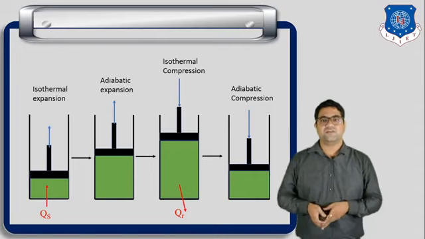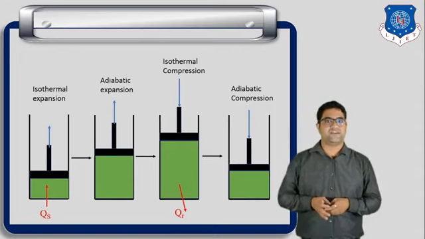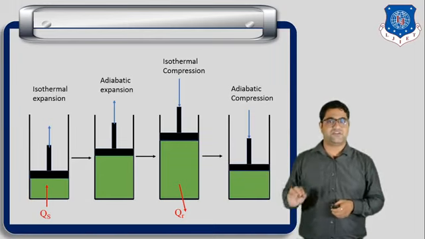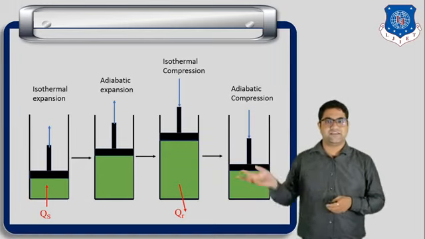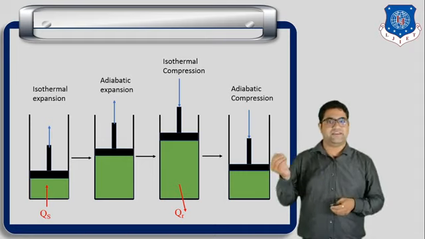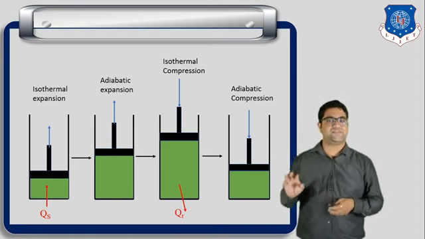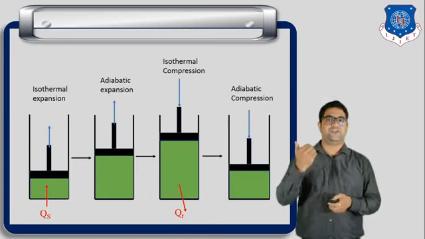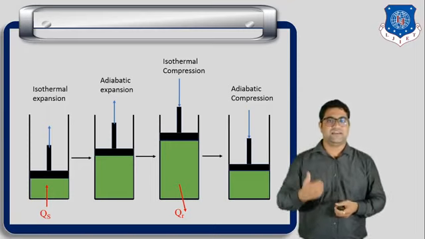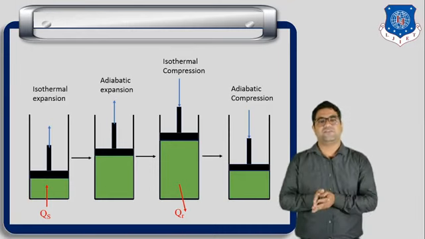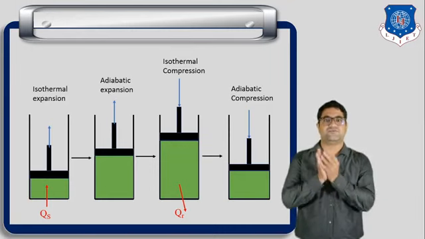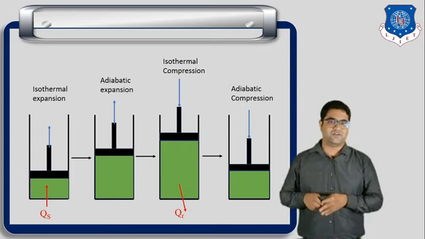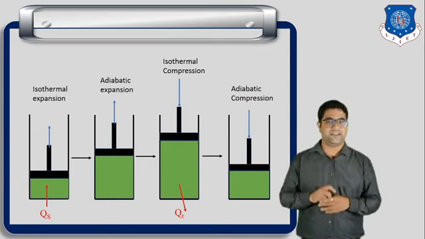From the PV diagram also you can understand this is the first process, the isothermal expansion process, during which we supply heat. The second figure shows the adiabatic expansion, during which no heat transfer is taking place. Third is the isothermal compression, and during the isothermal compression heat is rejected from the system. And fourth is the adiabatic compression process, during which there is no supply or rejection of heat.